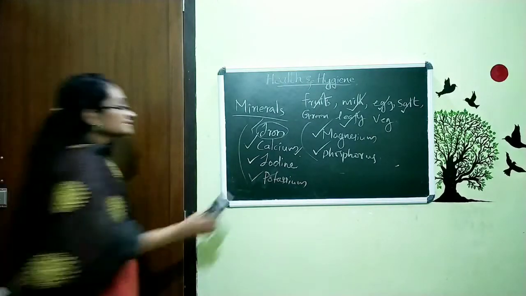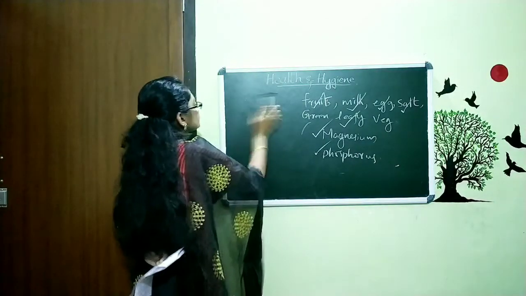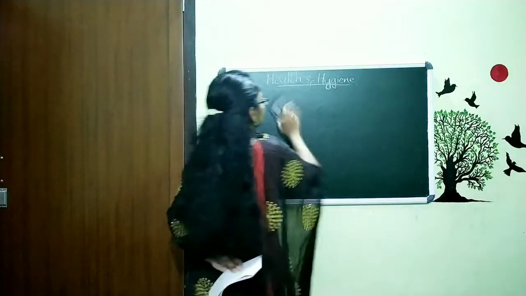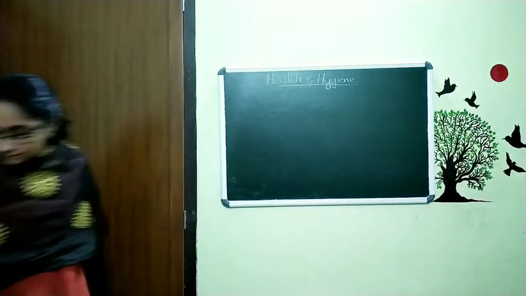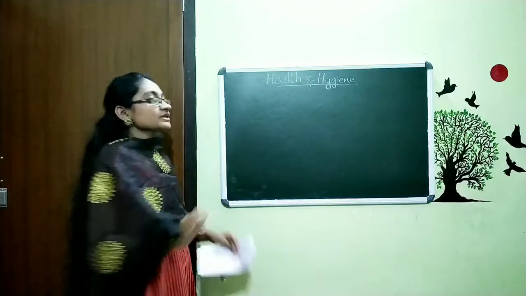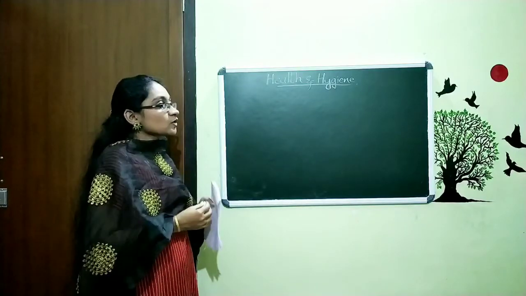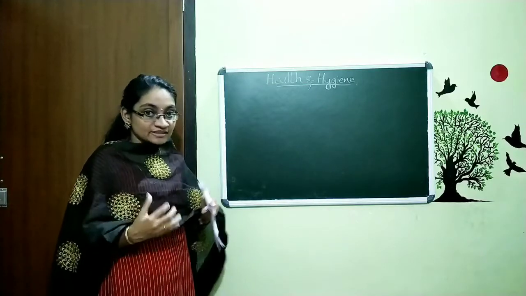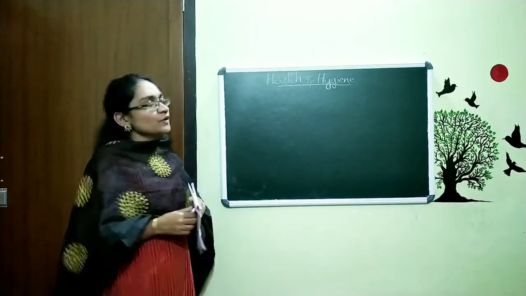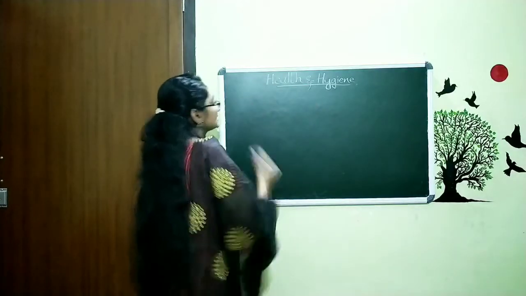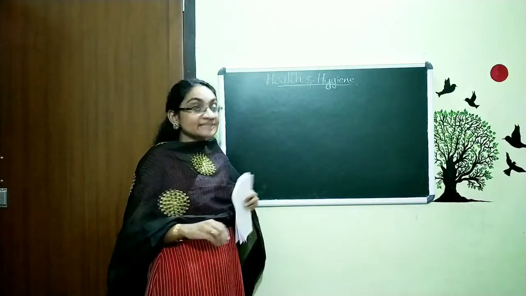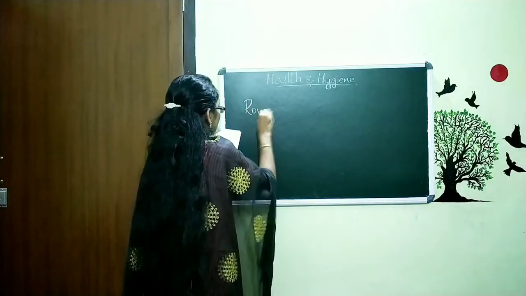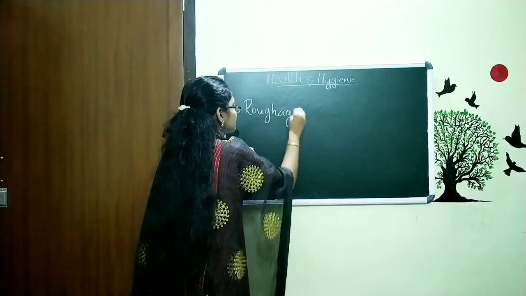Now we discussed different nutrients. Now we are going to discuss some of the other components that are there in our food and that are needed by our body. One of them is roughage.